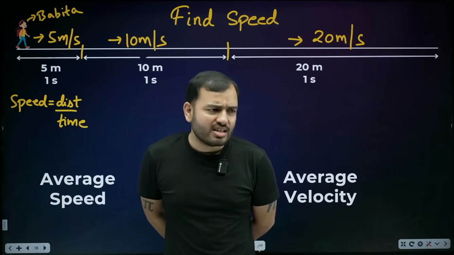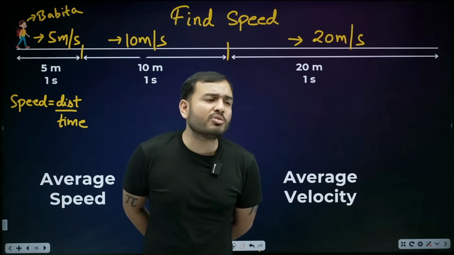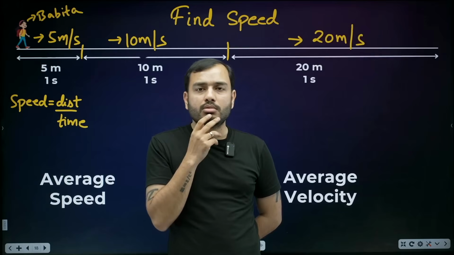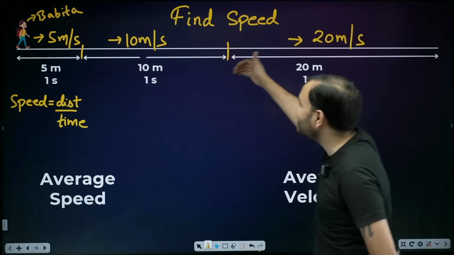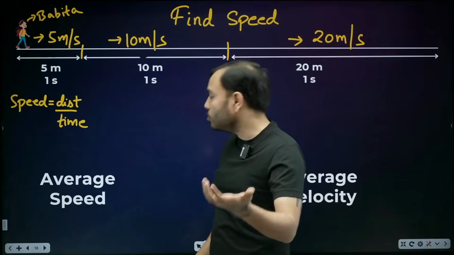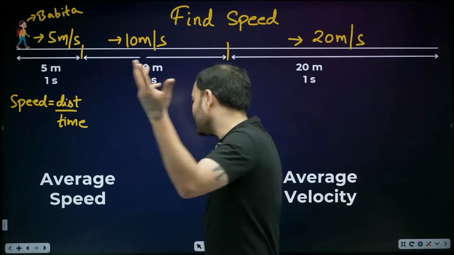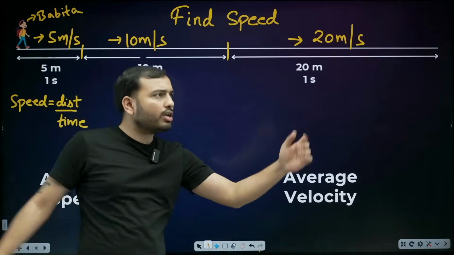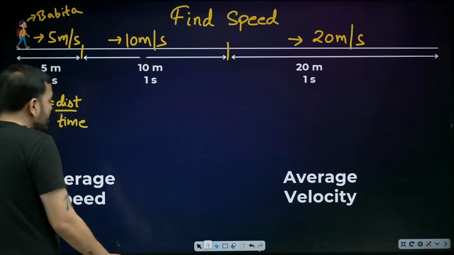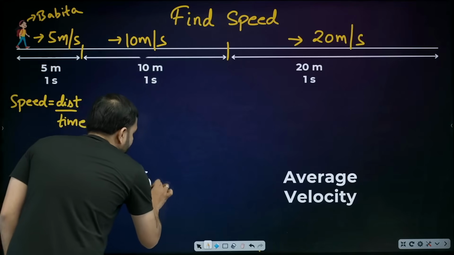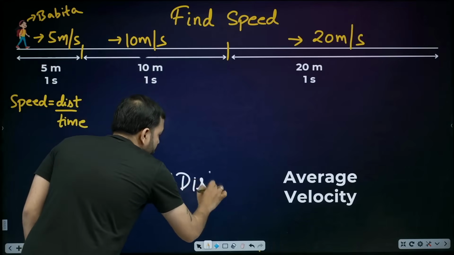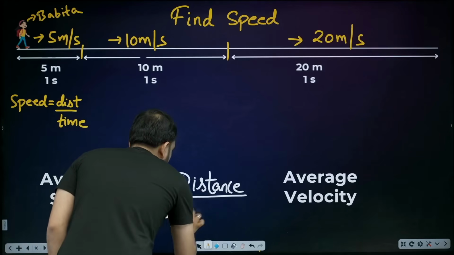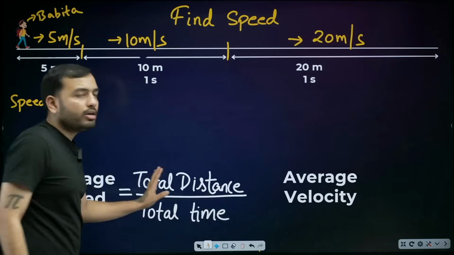Anyway, teacher said, Babita, were you running? Yes, ma'am, I was running and coming. Babita, at what speed were you running? Ma'am, 5, 10, 20. In such cases, when speed is continuously changing, a new concept was invented, average speed. So we can just find the average. The formula of average speed is total distance upon total time.